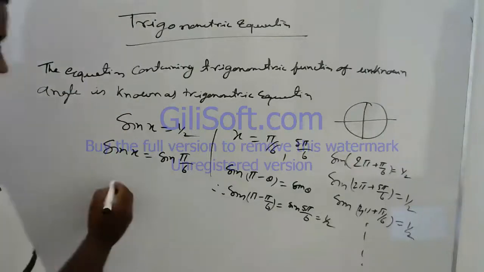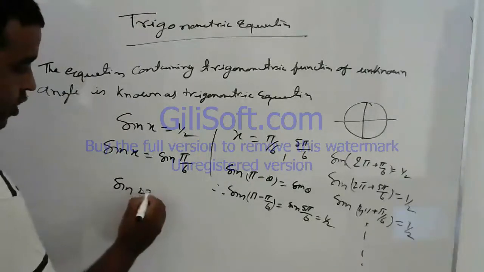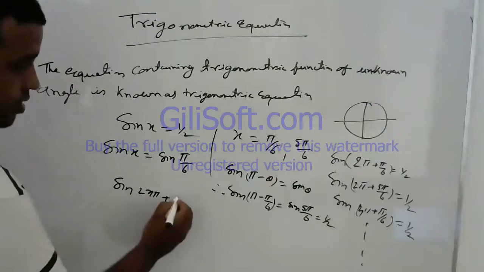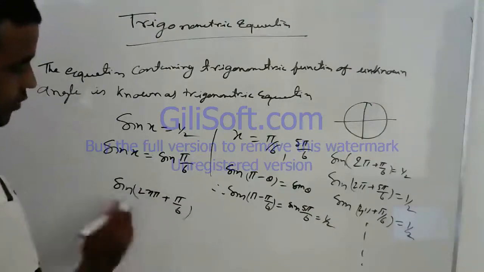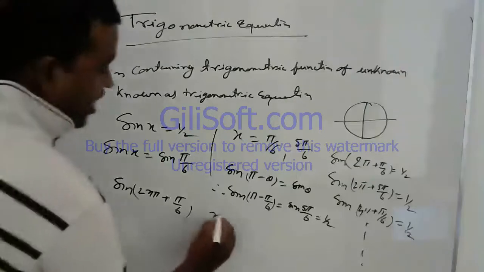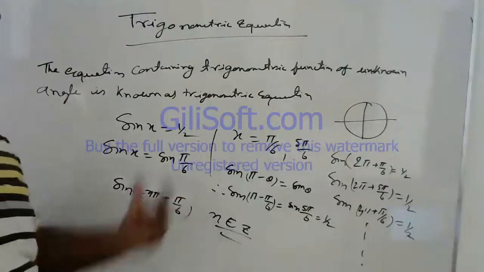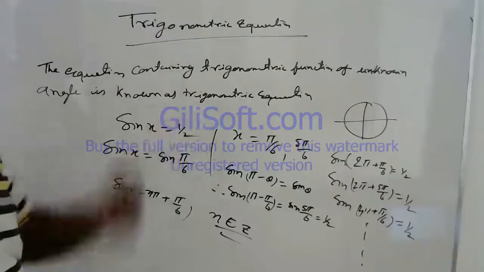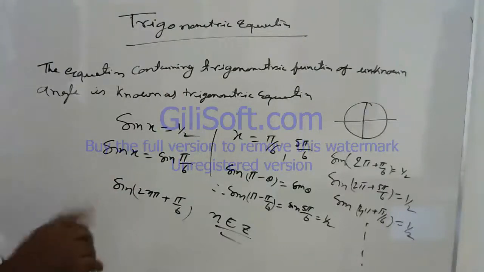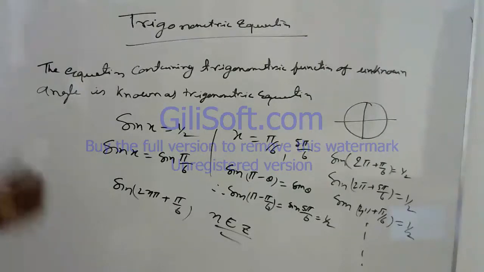If we write sine of 2n pi plus pi by 6, then for any integer n, each and every time you will get sine of 2n pi plus pi by 6 equal to 1 by 2. So this is called the general solution.